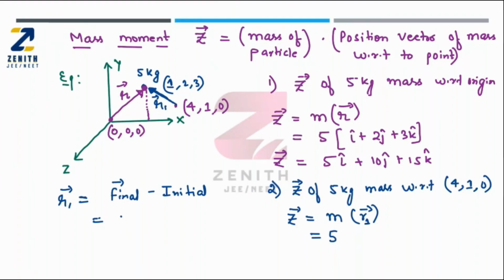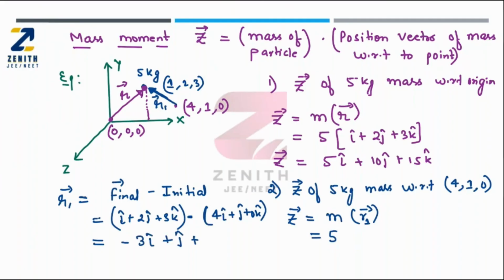Now the final is i cap plus 2j cap plus 3k cap, minus initial, which is (4, 1, 0), meaning 4 i cap plus j cap plus 0 k cap. If you solve this, then you will get minus 3 i cap plus j cap plus 3 k cap. So you have calculated the position of that particular mass with respect to (4, 1, 0) because I want to calculate the mass moment with respect to that point.